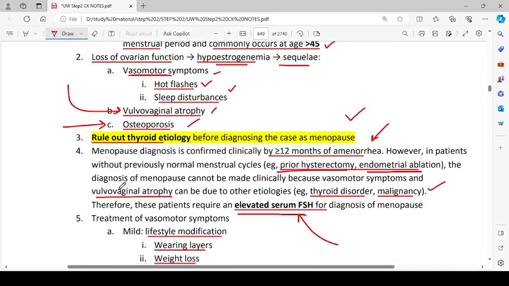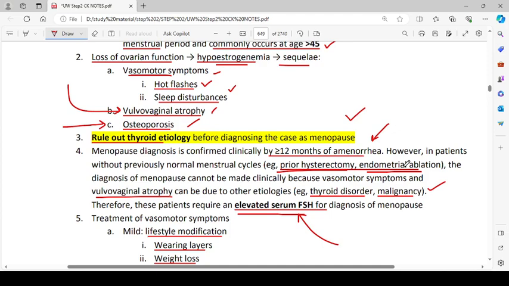So, they're saying that if a woman has had a hysterectomy or maybe endometrial ablation, she won't have menstruation, so we cannot diagnose it clinically by determining the months of amenorrhea because she is already having amenorrhea. She does not have a uterus, right? So in these scenarios, only the vulvovaginal atrophy or the hot flashes cannot be the diagnostic marks because they can also be caused by other etiologies like thyroid disorders or some malignancies. So in these patients, we have to check for the level of elevated serum FSH, right?